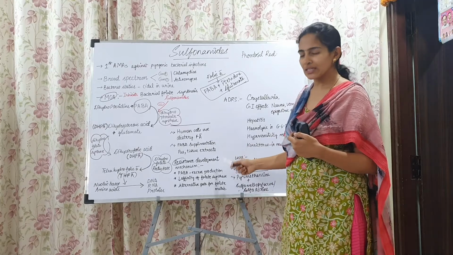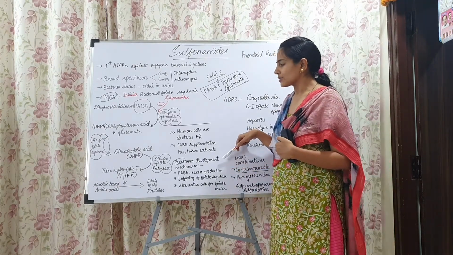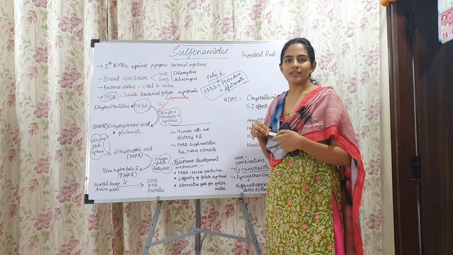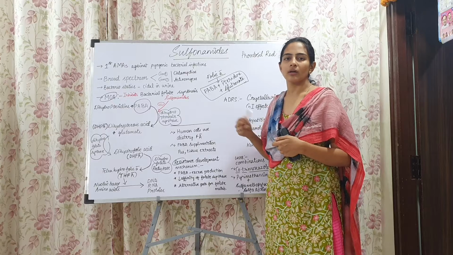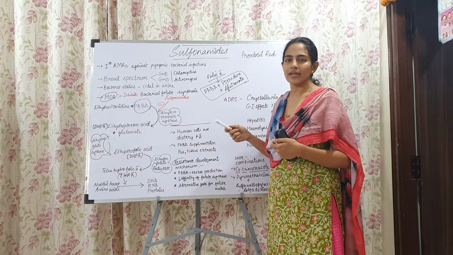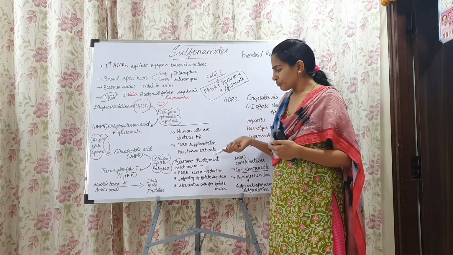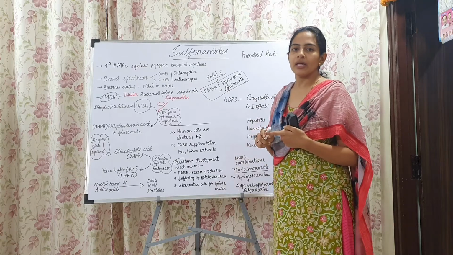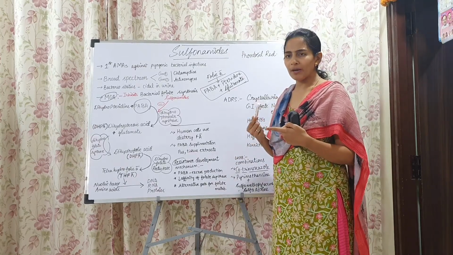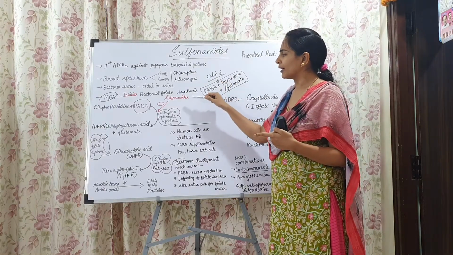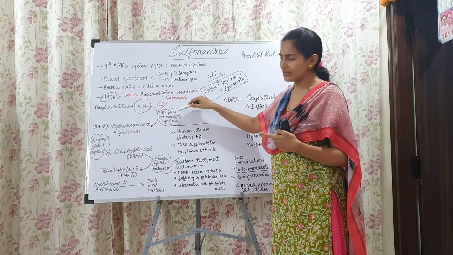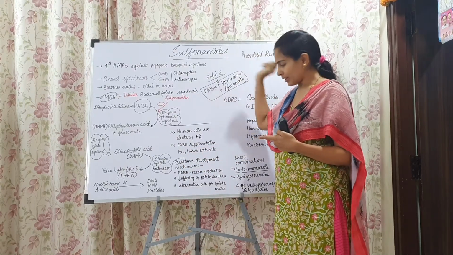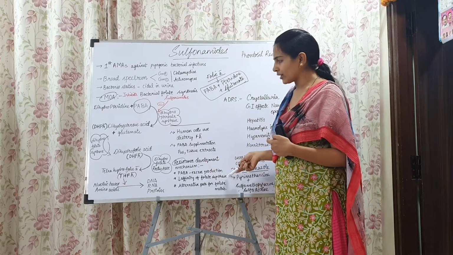Next, coming to the resistance development in the organisms. Just now we have seen that many of the gonococci, meningococci, Escherichia coli, Staphylococcus aureus, all these organisms have developed resistance against the sulfonamides by various different mechanisms. One thing is excess of PABA secretion. If they secrete excess of PABA, that PABA will inhibit the sulfonamide activity. It competes for the dihydropteroate synthase and carries out the whole process, thus inhibiting the activity of the sulfonamides.